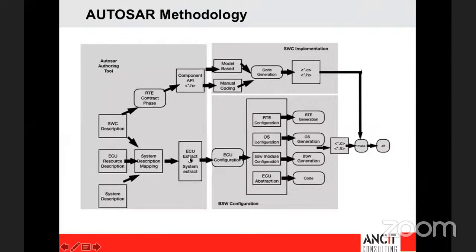And when you load this ECU extract into a Vector DaVinci Configurator or EB tresos or any other tool for that, like, say, Oven Systems, who have a BSW stack, so many people have a BSW stack, or Tata Elxsi has one stack. What you do is it will generate all these configurations. Like, say, you will have an RTE configuration, the OS configuration, the BSW configuration, the ECU abstraction. All these configurations will get loaded. So there are so many modules that are required.